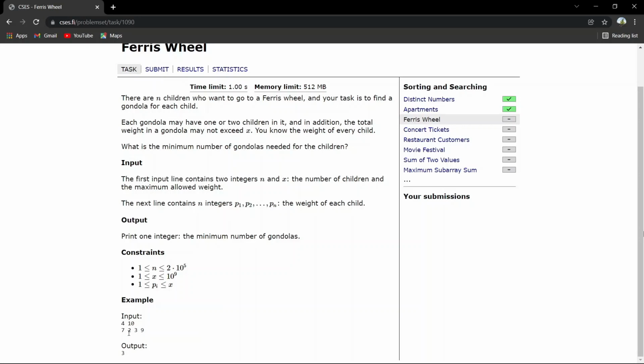Now one gondola is filled with 9. Now we take the second gondola and we place the child with weight 7 and the child with weight 3, so the sum of the weights is 10. It's equal to the maximum weight, so we can keep them both in the same gondola, and the third left child we will place in a separate gondola. So the total gondolas we used is 3.